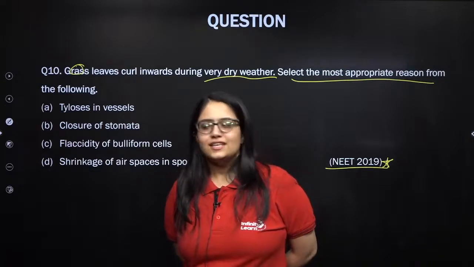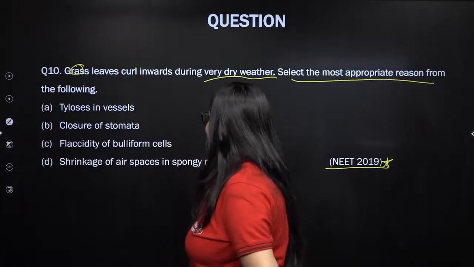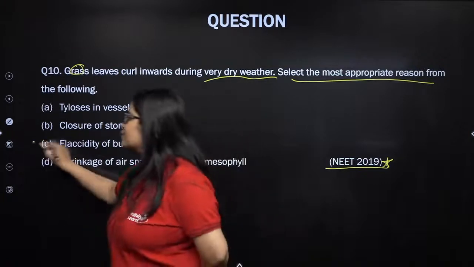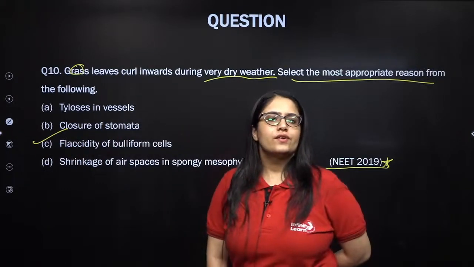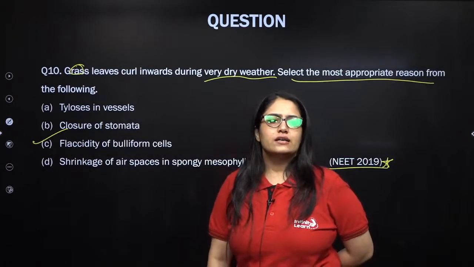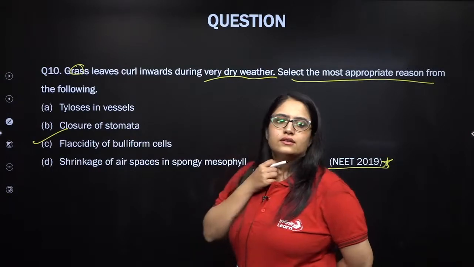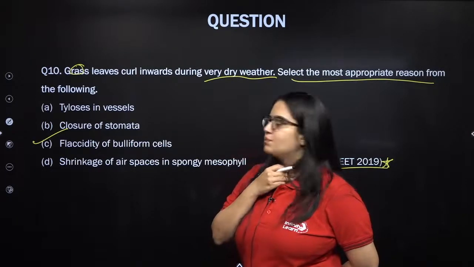Faizan is saying, see madam. Okay. Flaccidity of bulliform cell. That's absolutely correct, Faizan. Thank you very much. What about other guys? Flaccidity of, yeah, that's perfectly correct.